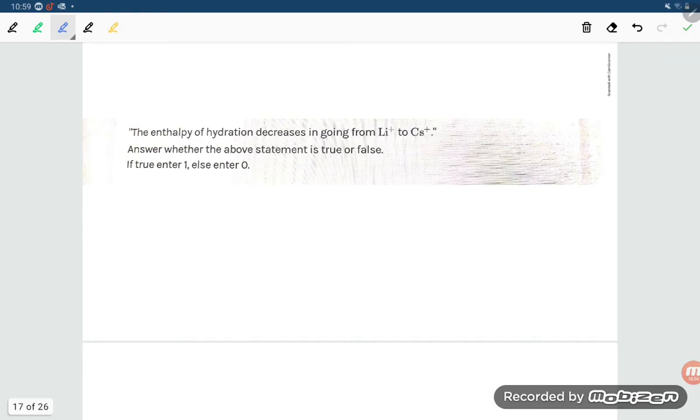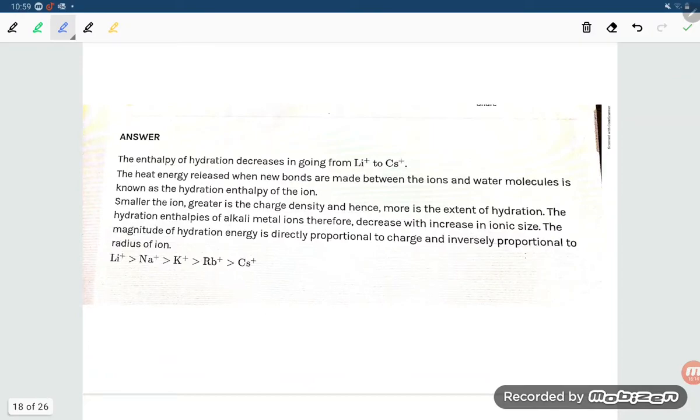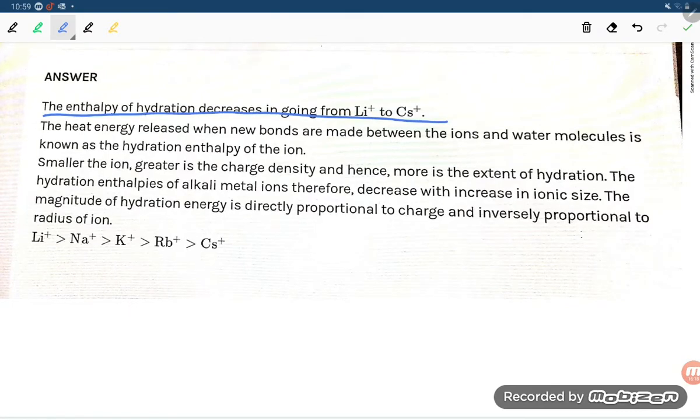The enthalpy of hydration decreases from lithium to cesium. Answer whether the above statement is true or false. If true, 1, and false, 0. The heat energy released when new bonds are made between the ions and water molecules is known as the hydration enthalpy of the ion.